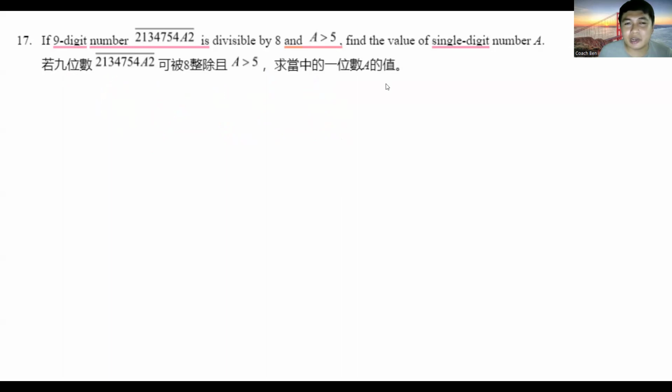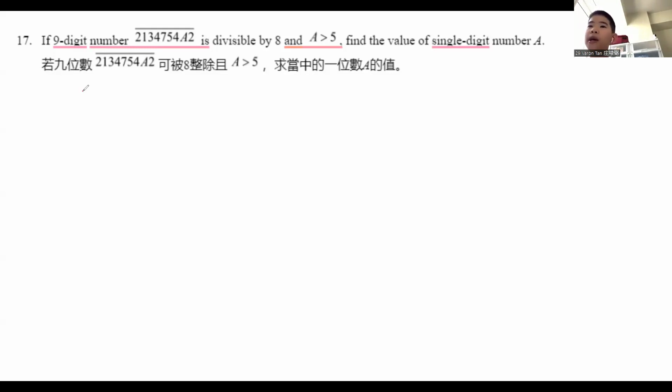If the nine-digit number 213475482 is divisible by 8 and A is greater than 5, find the value of single-digit number A. Sir Po, may I answer this? Okay, go ahead, Varan. So this one, the divisibility rule of 4 is for the first two digits to be divisible by 4.